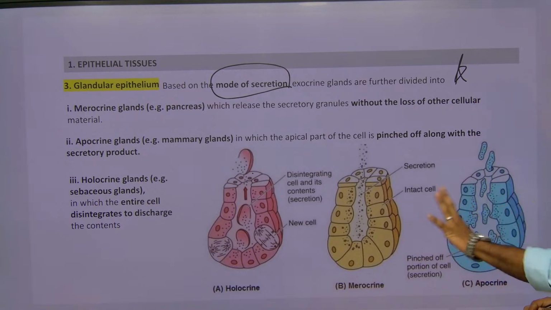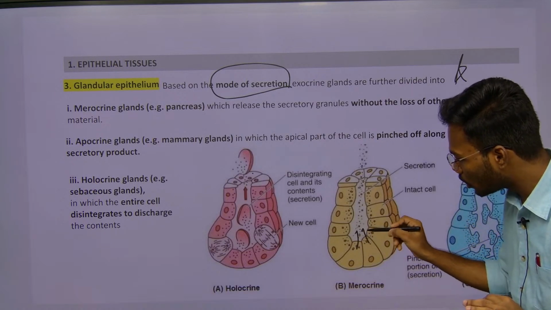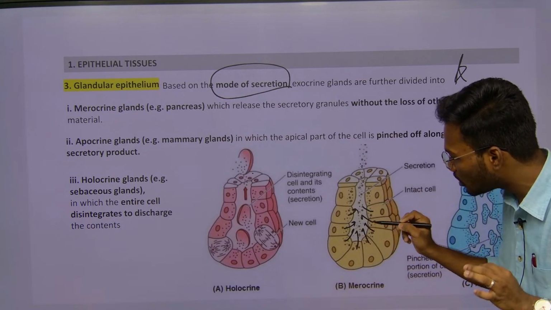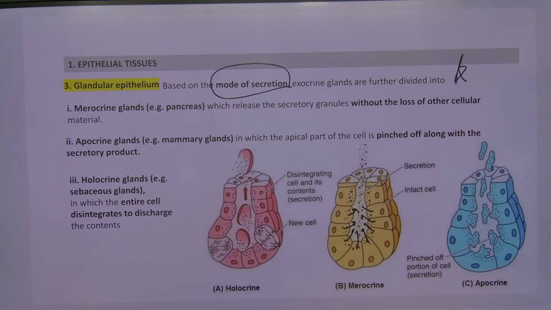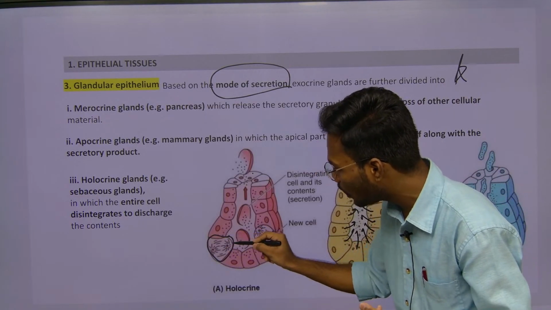What is the difference between all these? Here, it is releasing all the proteins without any disturbance to the neighboring cell. Here, there is a little bit of disturbance, where the top layer of the cell is pinched off. And here, the whole cell was dissolved.